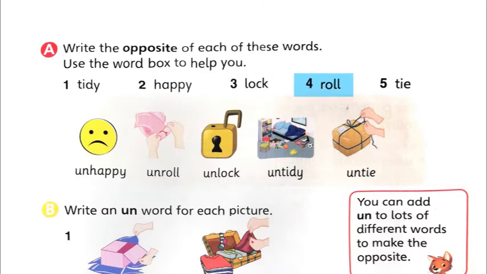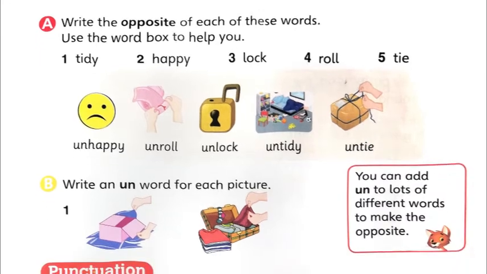Then roll. What is the opposite for roll? Unroll. And then the 5th one, tie. What is the opposite of tie? It's untie. Okay. So you can see these are the opposites. So these you have to study, no? You have to learn these opposite words.